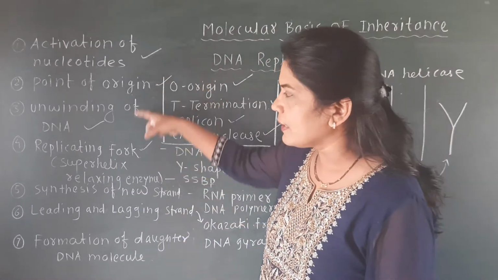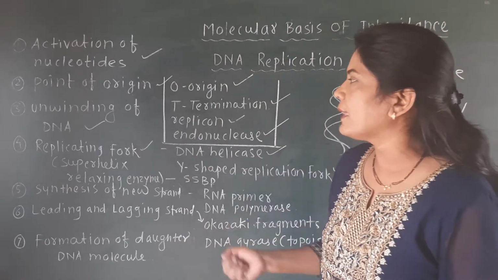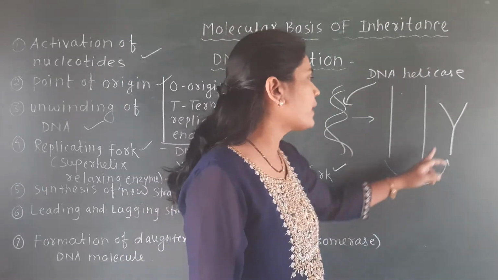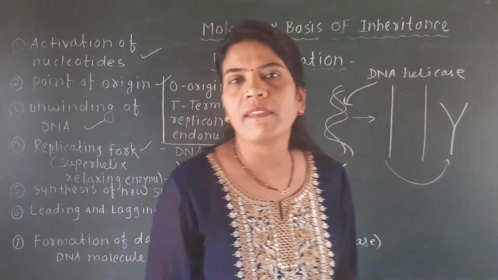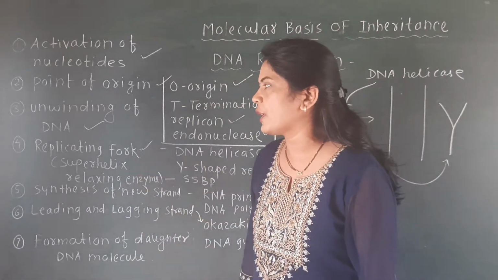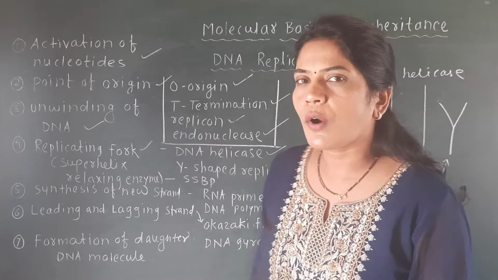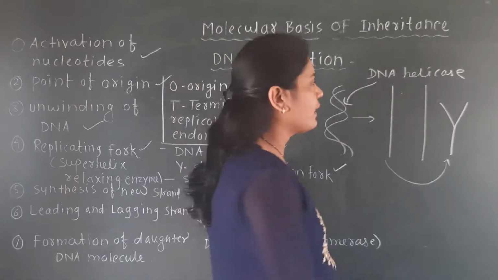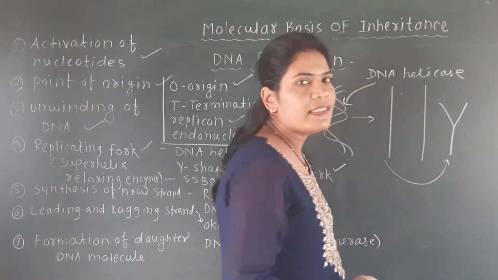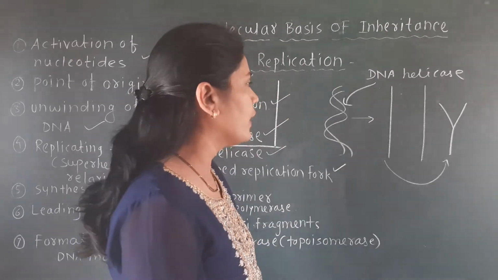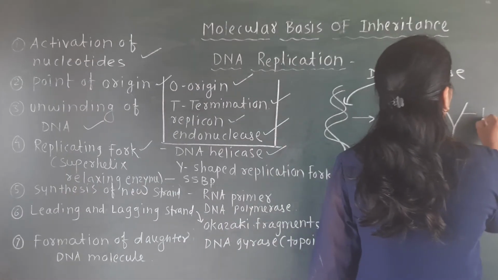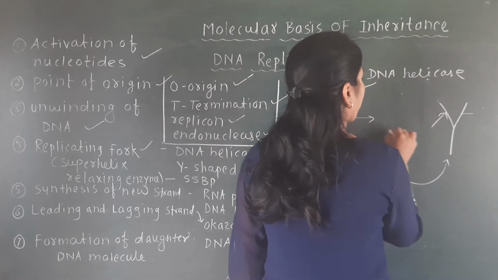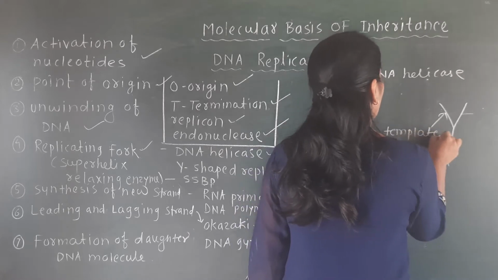So that is all about these points of the replication of the DNA. And the next point is the replicating fork. Here we have seen that the Y-shaped replication fork is found due to the unwinding of the DNA. Here again you will find that the double helical structure gets separated from each other, and there will be single strands. All these single strands which are developed due to the Y-shaped replicating fork act as a template, or mold.